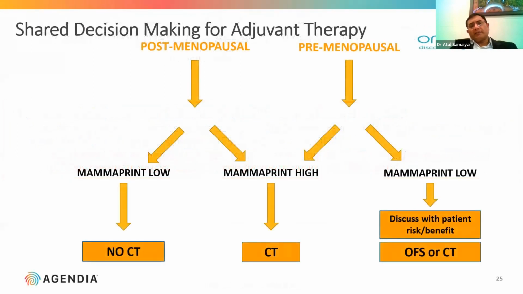So how to make a decision for patients if clinical data is available and genomic profiling is available in the form of MammaPrint? If MammaPrint is low in postmenopausal women, there is no benefit of chemotherapy. But if MammaPrint is high, definitely there is benefit of chemotherapy. If the patient is premenopausal, a high score definitely benefits from chemotherapy. But with a low MammaPrint score, we have to discuss with the patient. They can benefit from either chemotherapy or some form of ovarian suppression, either oophorectomy or hormonal suppression.